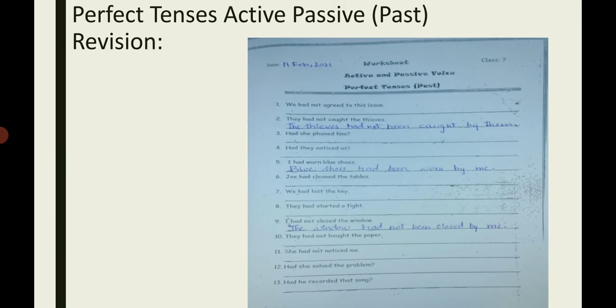You can see we have applied all four rules here. We have interchanged the position of subject and object. We have used been, we have used third form of verb, and we have used by. Next sentence is an interrogative sentence: Had she found him? So it will be changed like this: Had he been found by her? And a question mark there.